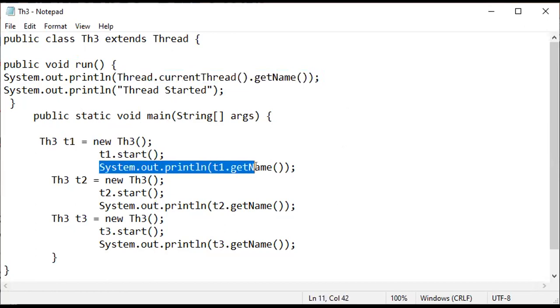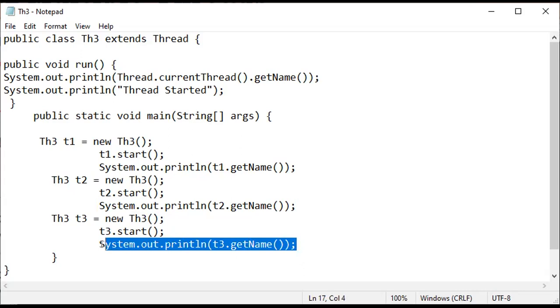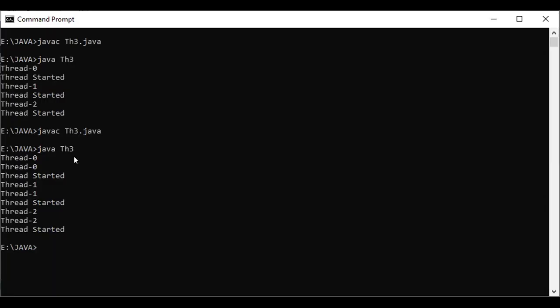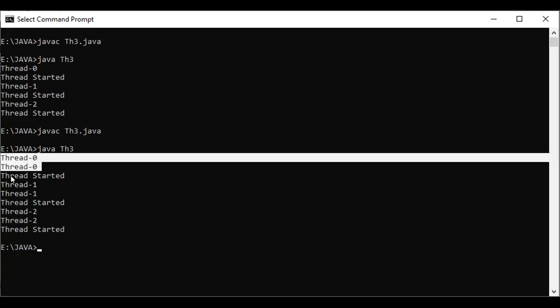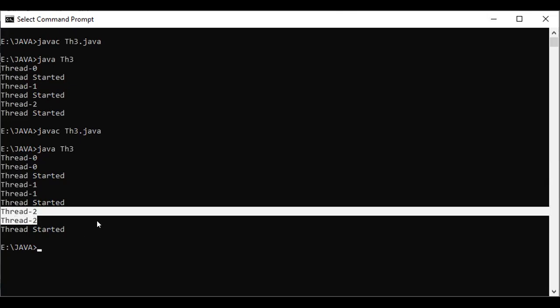And there is no need for these statements after T1, T2, T3 started every time. Whatever we did in this step, the same will be reflected by this statement, and I will show you the difference. Go to the command prompt. If you observe here, the name of the thread is displayed two times.